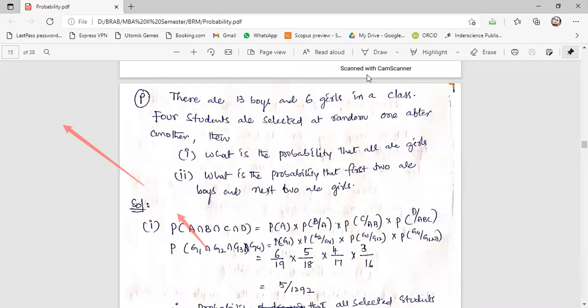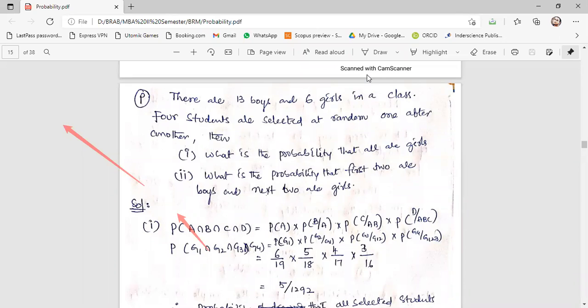Out of that 18, what is the probability of getting girl 2? How many girls are there now? 5 girls. 5 by the total number of students, 18. Correct. Now, similarly, these 2 girls are aside, so the total strength has decreased to 17. Out of 17, what is the probability of getting girl 3? 4 by 17, as 4 girls are there. Next, in the 4th attempt, these 3 girls are aside, so only 3 girls are there in the class of 16. So 3 by 16.